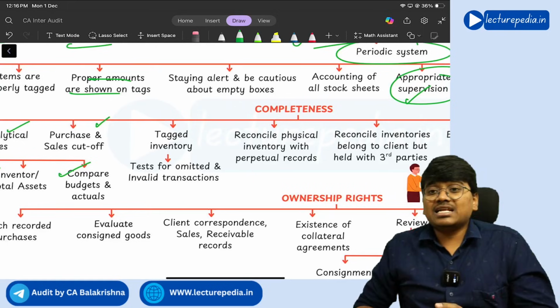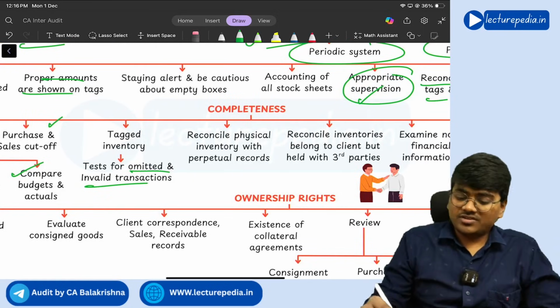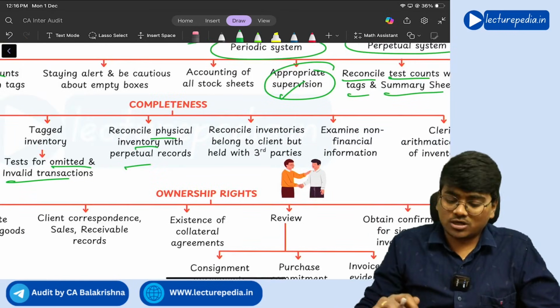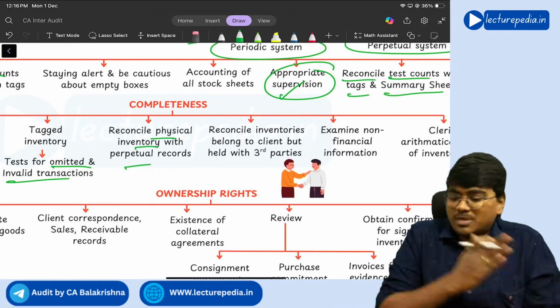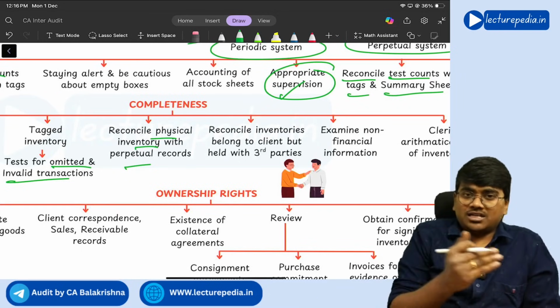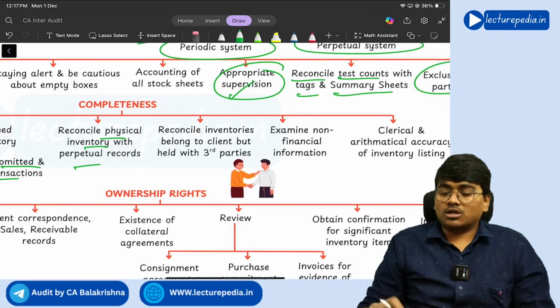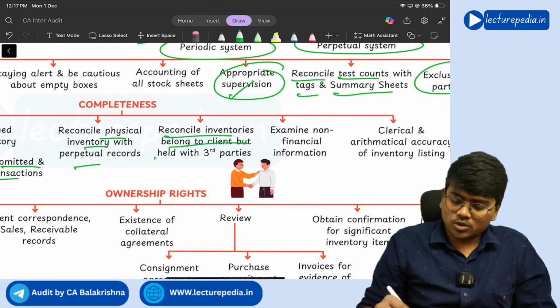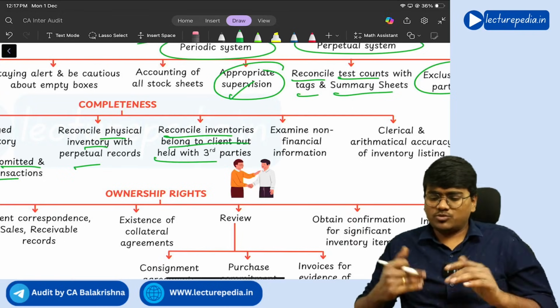And tagged inventory, test for omitted and invalid transactions. Reconcile physical inventory with perpetual records. So whatever inventory is showing in the books of accounts, is it matching with the inventory that is physically present? Whether the complete inventory that is physically present is shown in the books of accounts or not. Next, reconcile inventories belonging to client but held with third party. So the similar point which we have already seen.